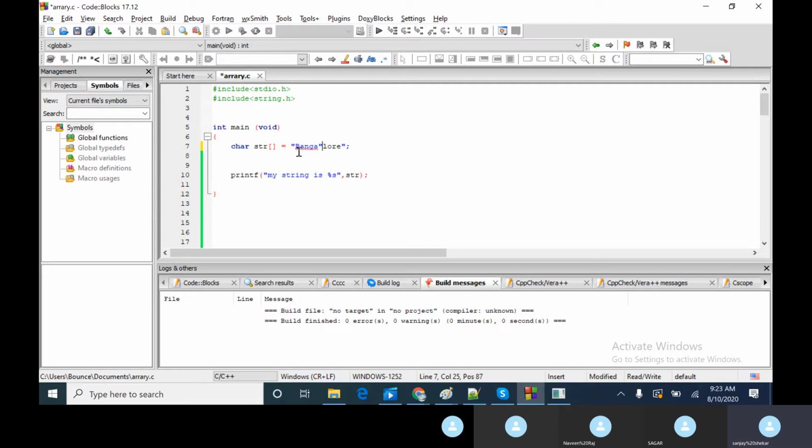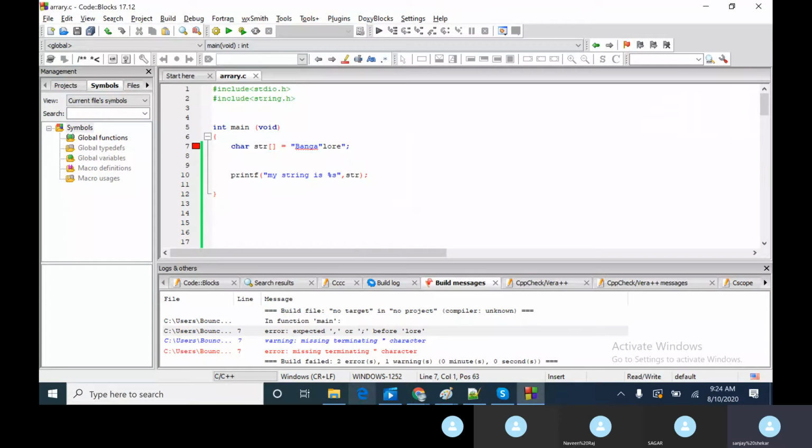So let's say I want a double quote inside a string. Now what happens? This is the start of the string, this is the end of the string, and this gives an error. Why does it give an error? Because you are starting a string and ending a string, so this is an error. My intention is not to create an error. My intention is to have double quotes inside as content of a string. How is that possible? That is one problem statement which I have to solve.